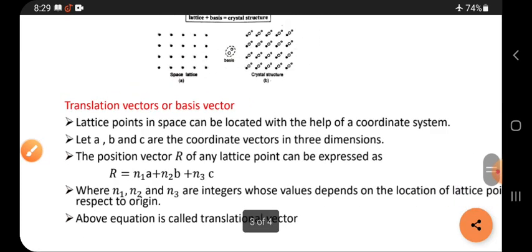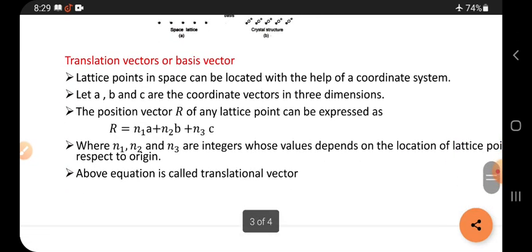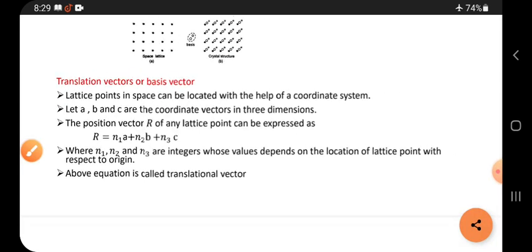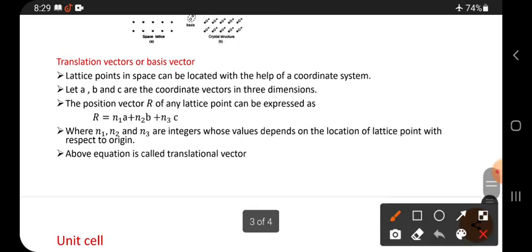Next, translational vector. Sorry, it is not translation, it is translational vector, or basis vector. Lattice point in the space can be located with the help of a coordinate system.